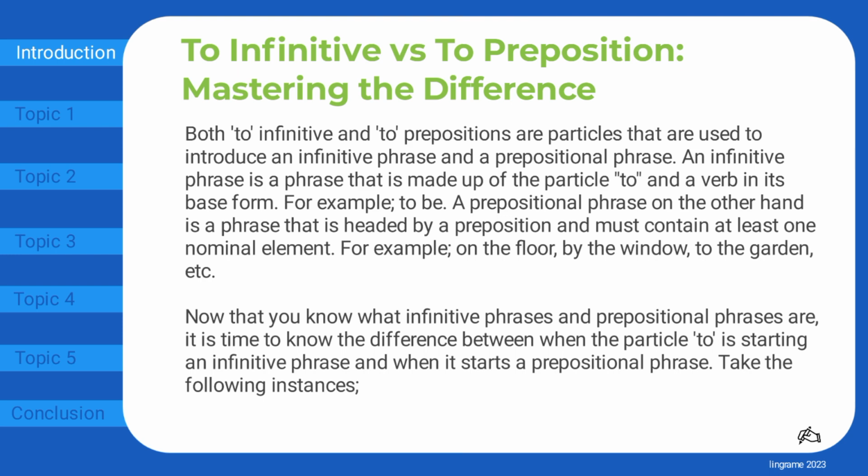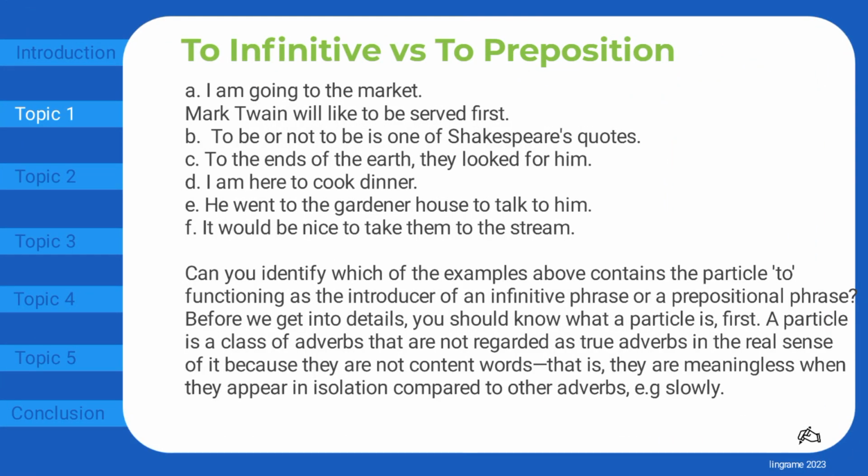Take the following instances: I am going to the market. Mark Twain will like to be served first. To be or not to be is one of Shakespeare's quotes. To the ends of the earth, they looked for him. I am here to cook dinner. He went to the gardener's house to talk to him. It would be nice to take them to the stream. Can you identify which of the examples above contains the particle to functioning as the introducer of an infinitive phrase or a prepositional phrase?